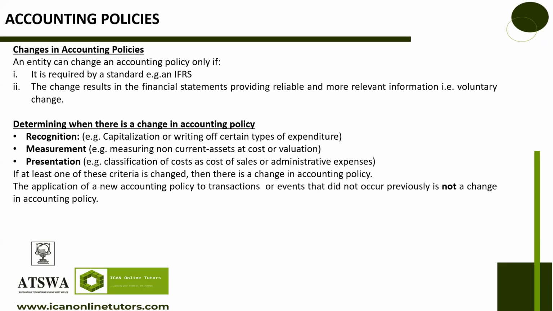Then the next one in the first part of the standard is, how do you determine when there's a change in an accounting policy? Number 1, you can determine it through recognition. You were capitalizing your assets, capital expenditure, before. Now you are writing it off. Once you buy the asset, you just throw it into expenses. You have changed. That's a change in accounting policy. Number 2, in measurement. Are you measuring your non-current asset at cost, or are you measuring it at valuation cost, at revalued cost?